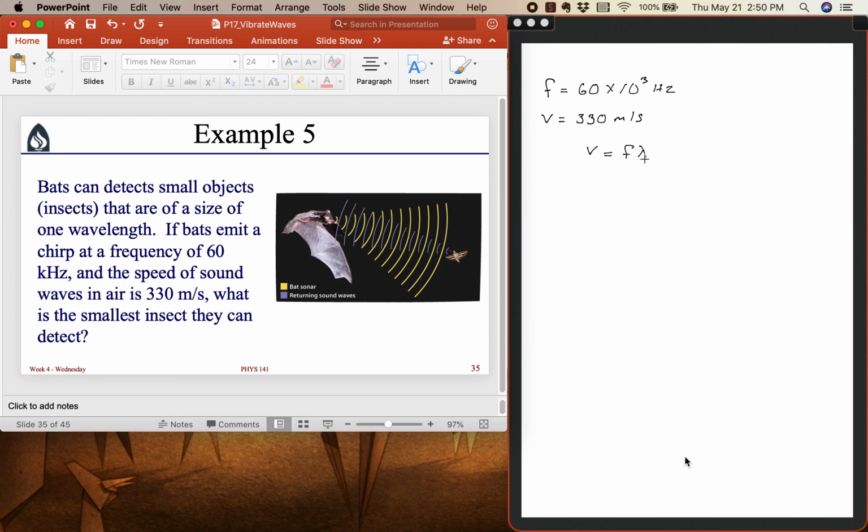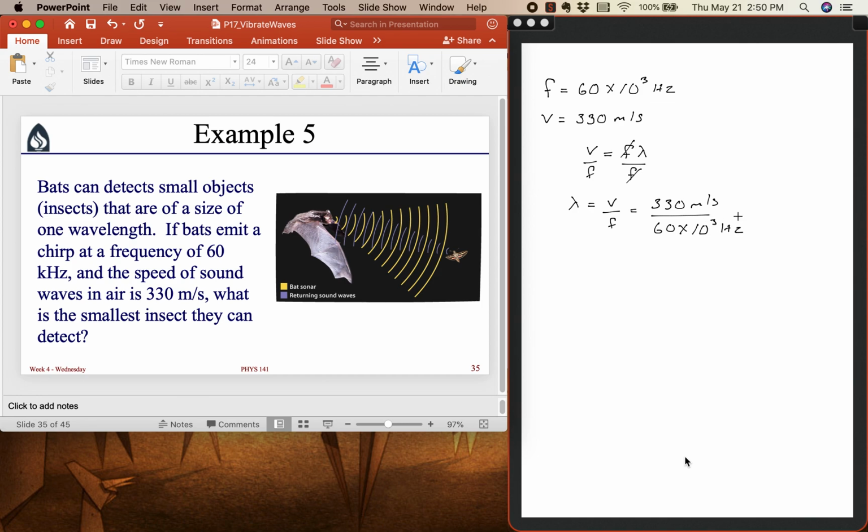So if I'm solving for the wavelength, I divide both sides by frequency. So the wavelength is the speed divided by the frequency. And the speed of these waves is 330 meters per second. And the frequency is 60 kilohertz, 60 times 10 to the third hertz.